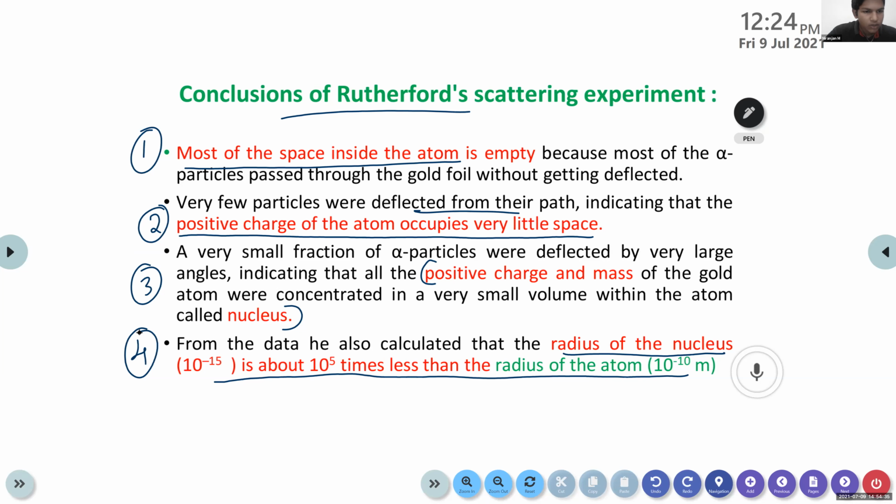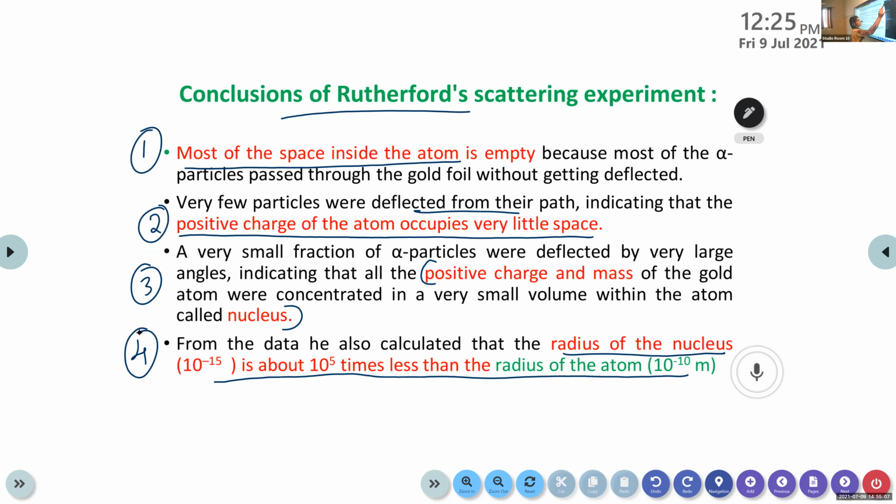A very small fraction of alpha particles were deflected by very large angles, indicating that all the positive charge and mass of the gold atom were concentrated in a very small volume within an atom called nucleus. From the data, he also calculated that the radius of the nucleus, 10 raised to minus 15, is about 10 raised to 5 times less than the radius of the atom, 10 raised to minus 10 meters. Okay.